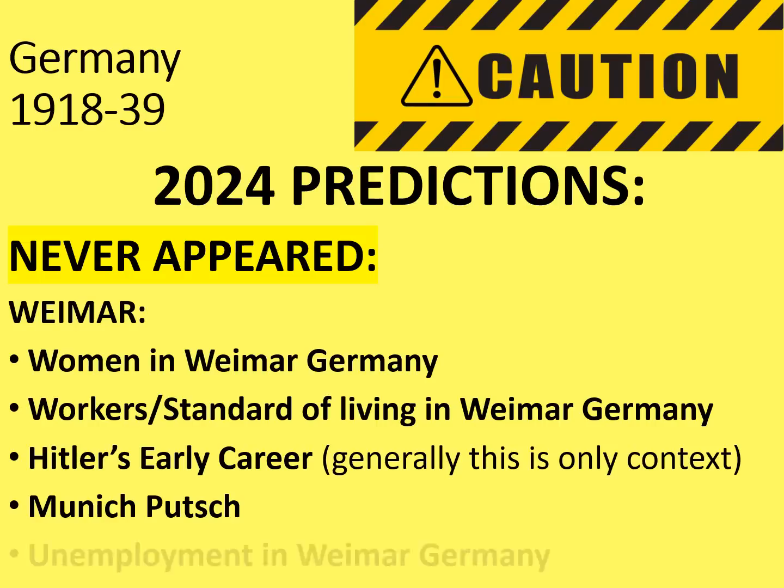We will see. Also, unemployment in Weimar Germany has not come up in its own discrete question either, although it would have been relevant to questions looking at the nature of the increase in support for the Nazis before Hitler became Chancellor. So maybe we can say this one has sort of appeared, just not discrete.